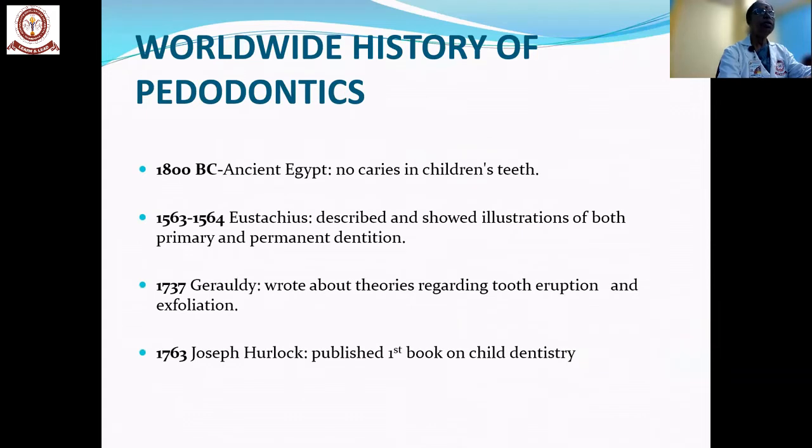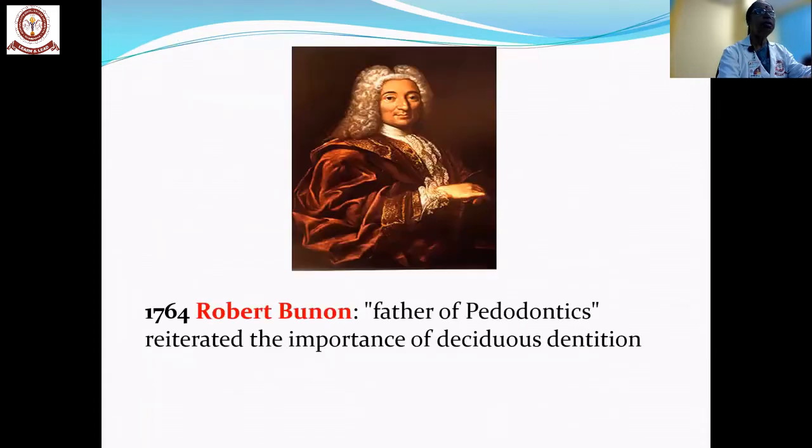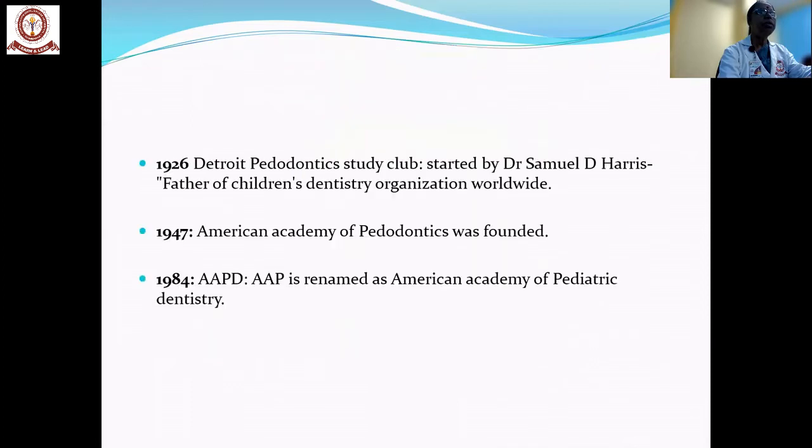And when you look at the history, in 1800, in the ancient period, there was no caries in children's teeth. But in 1563 and 64, they just started categorizing both the primary and the permanent dentition, and the two names came. In 1737, Geraldi spoke about the theory of tooth eruption and exfoliation. In 1763, Joseph Herlock published the first book in dentistry. In 1764, Robert Coonan, father of periodontics, spoke about the importance of deciduous dentition.